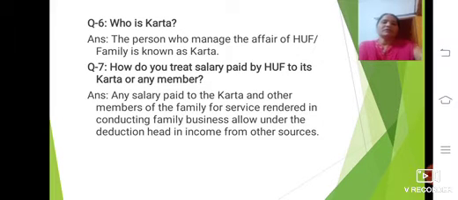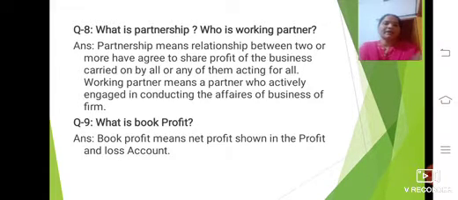Come to the next question. That one is the eighth one. Everyone knows that this one is also a very easy question. In accounting also they may ask the same question. Here in income tax also this is one of the questions. The eighth question is, what is partnership?